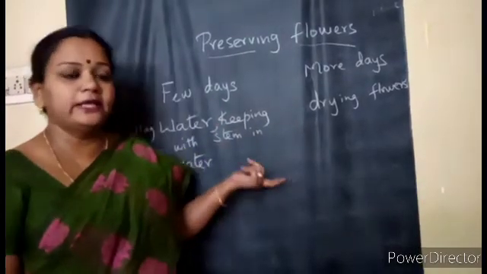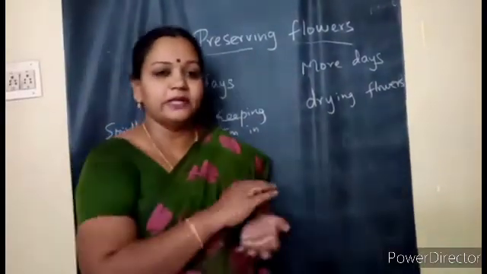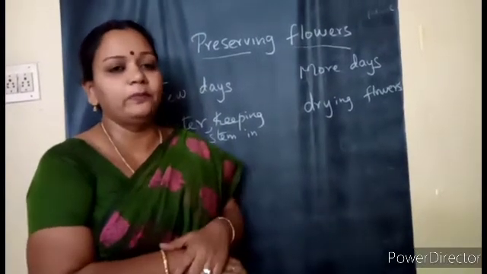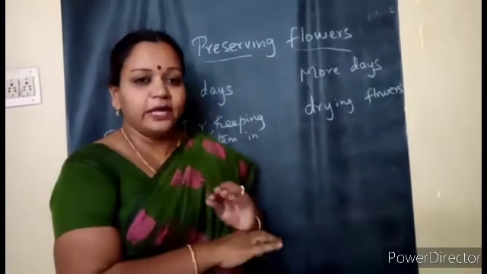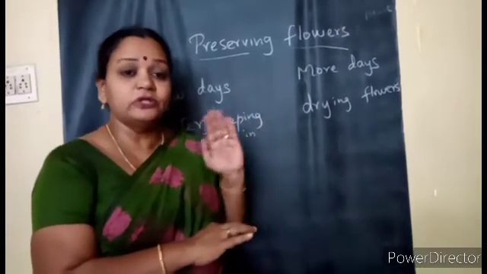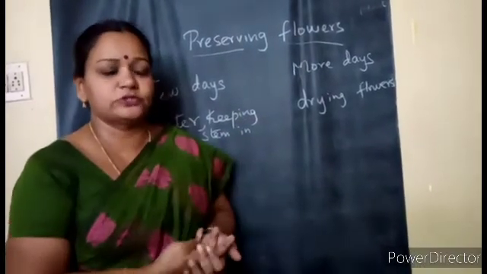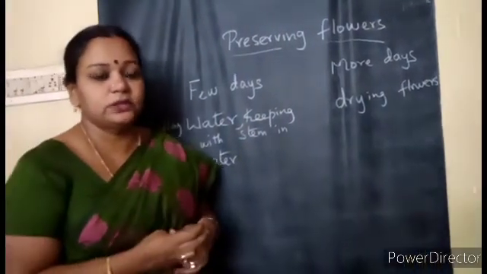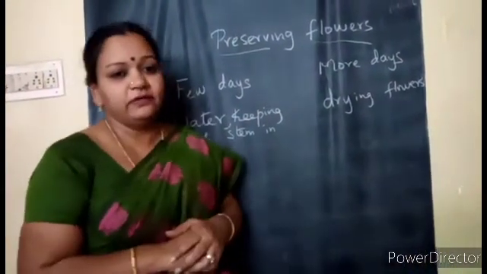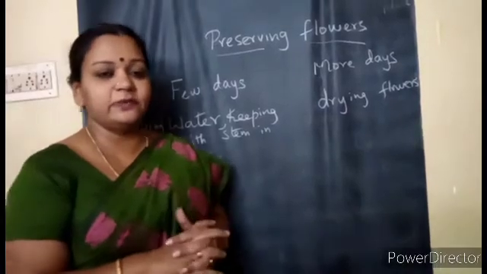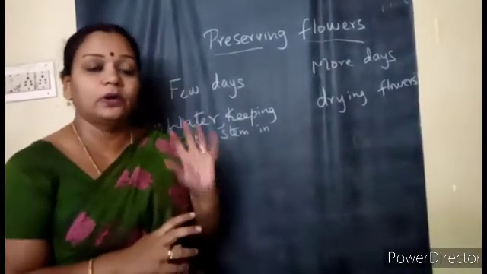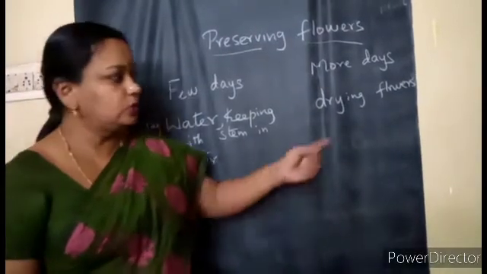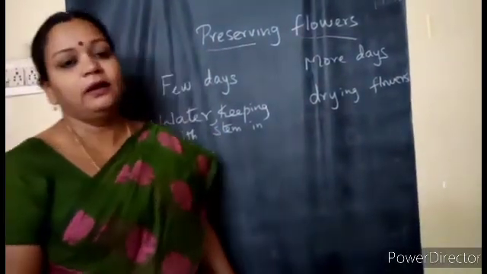So how can we dry them? We can dry them by keeping the petals between newspapers, and drying in an open place can help them to get dried properly without getting spoiled, and later they can be used. Even the scientists and botanists preserve and dry the flowers so that they can learn about their structure and all later. So for studying about the flowers also, drying them will be helpful.